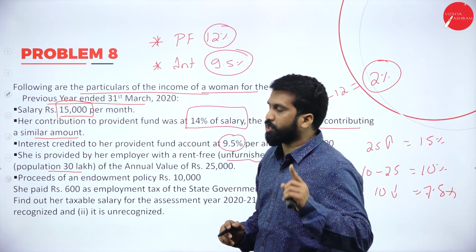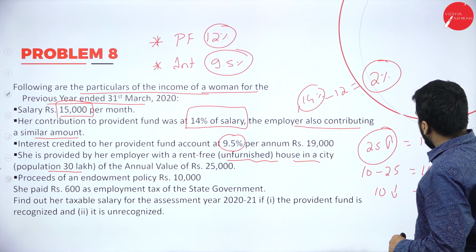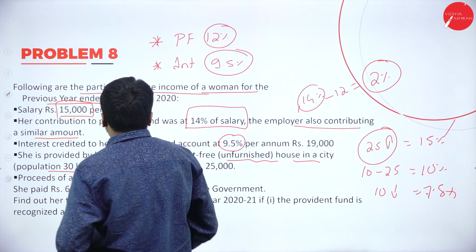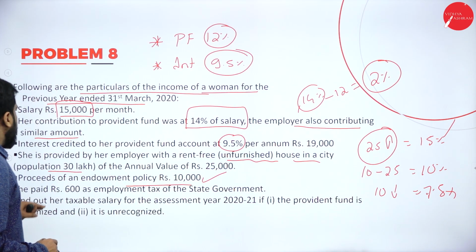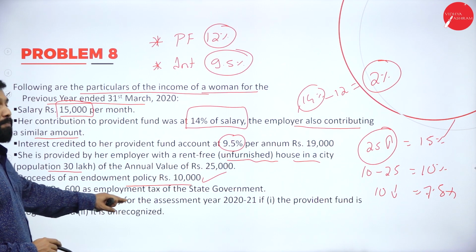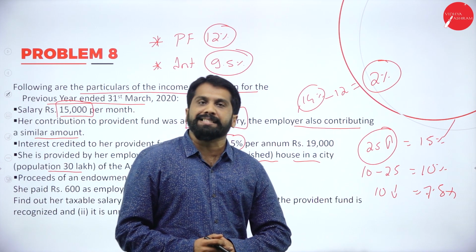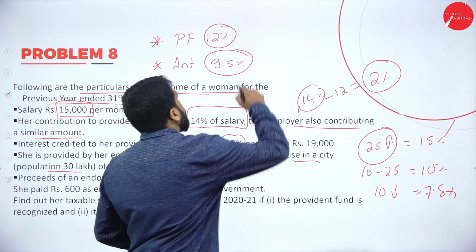How much is the population? 30 lakh. 30 lakh means it is what? Above 25. What percentage? 15%. Now, proceeds of an endowment policy are 10,000. She has paid 600 as employment tax. Remember, if any employment tax is paid, we have to subtract it. Remember this.